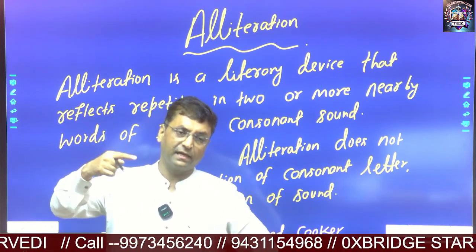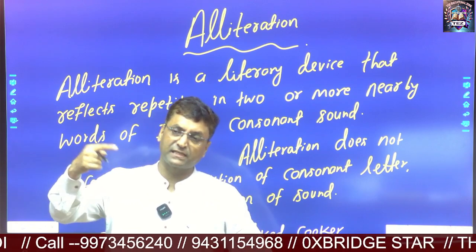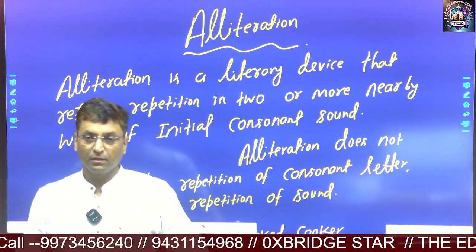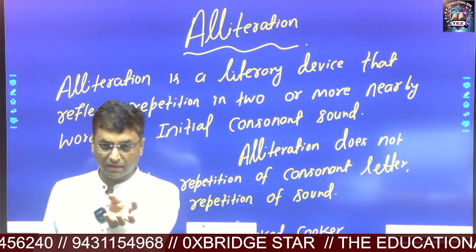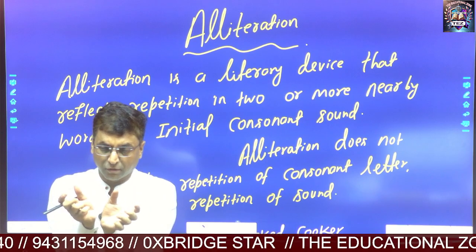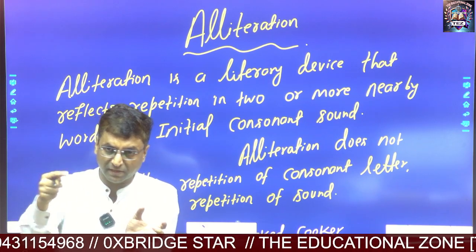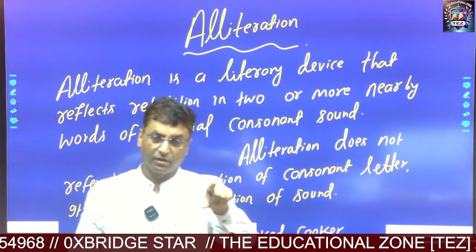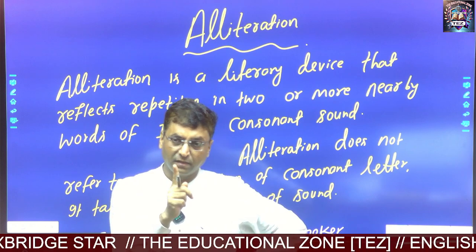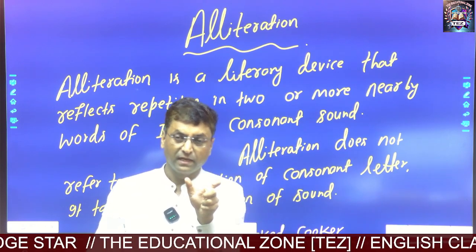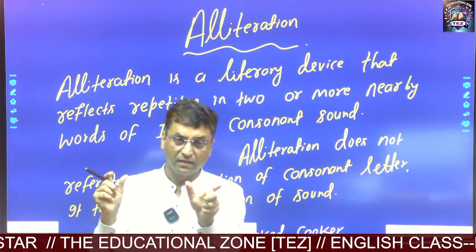On the contrary, it talks about the repetition of initial consonant sound. Most of you are confused and think there must be repetition of the initial consonant letter. But I would like to clarify, it does not talk about the initial consonant letter. On the contrary, it talks about the initial consonant sound.